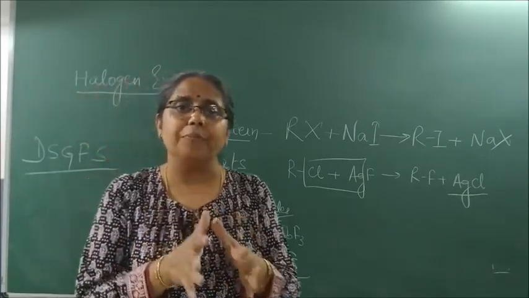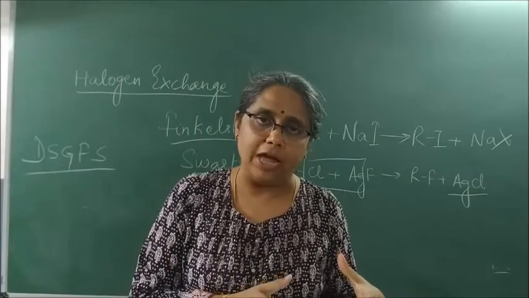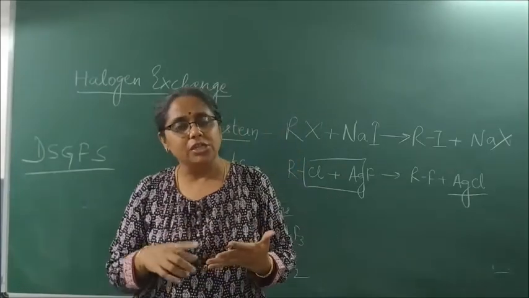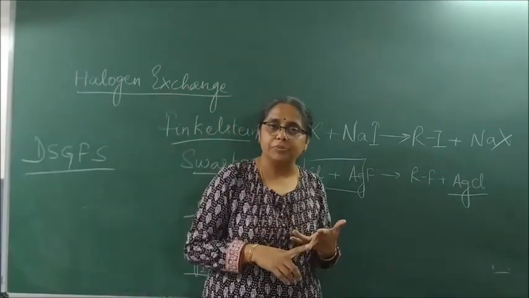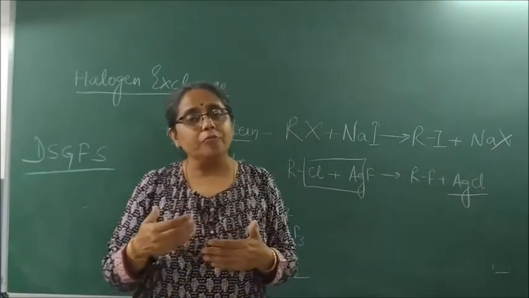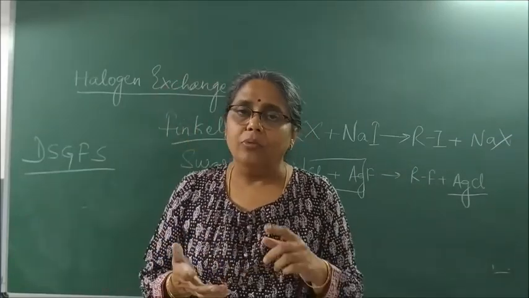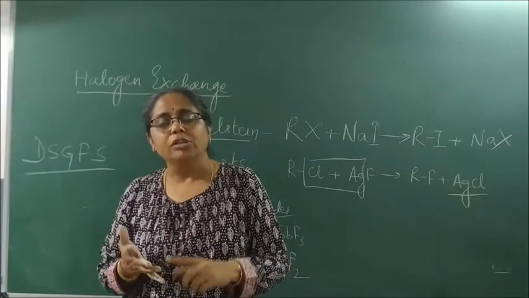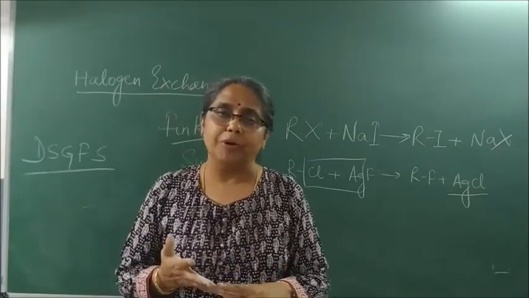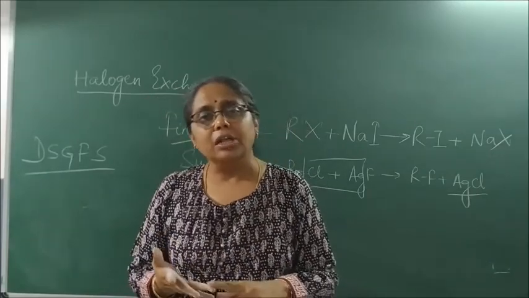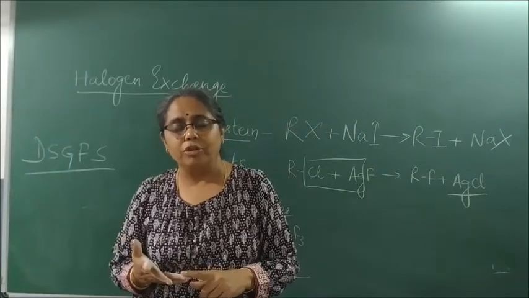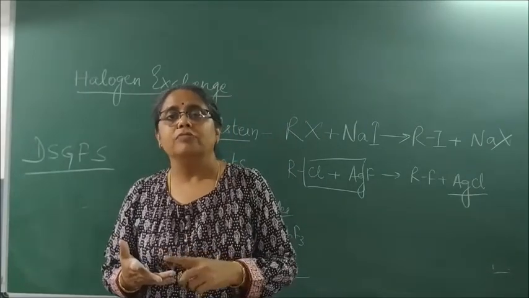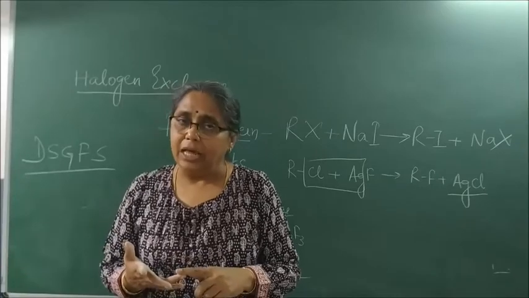I have taught you separately three methods of preparation of haloarenes: Gattermann's reaction, Sandmeyer's reaction, and electrophilic substitution of benzene. Methods of preparation of haloalkanes we have studied from alcohols, Darzens' process which involves thionyl chloride. It is considered the best method of preparation because all the other byproducts obtained are volatile in nature.